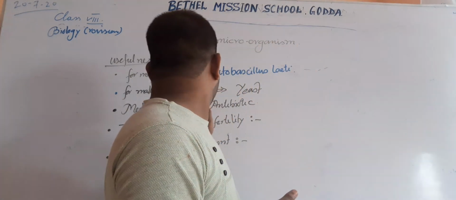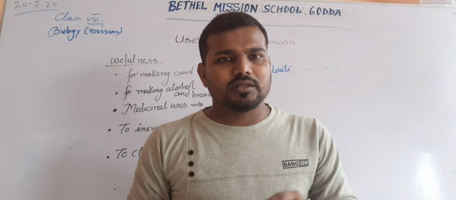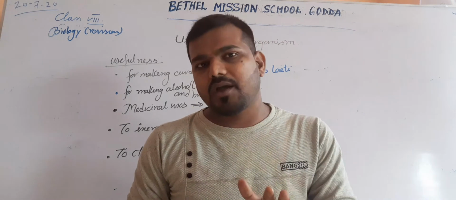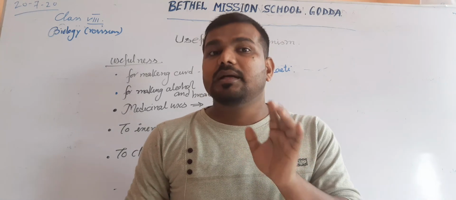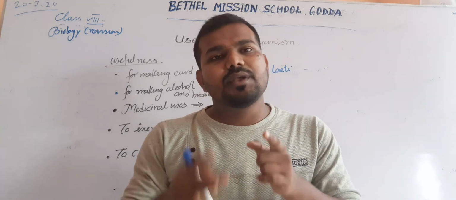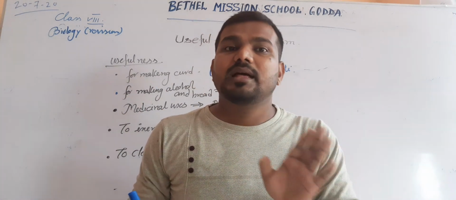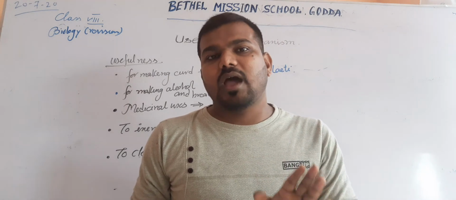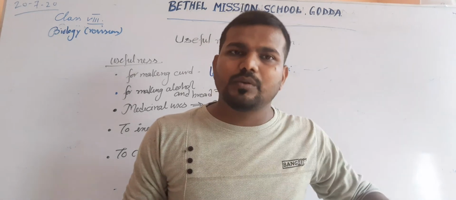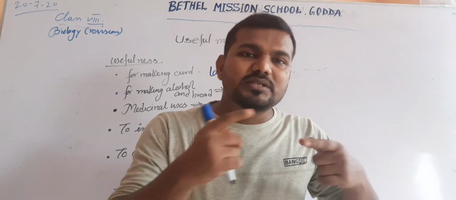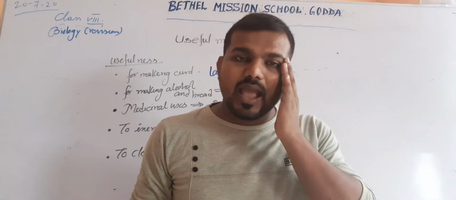The third one is for medicinal use. Medicine in this case is primarily known as antibiotics. Useful fungi and bacteria produce some substances which can inhibit the growth of other harmful fungi or harmful bacteria. They are termed antibiotics. So an antibiotic is a special type of drug or medicine, extracted from some useful fungi or bacteria, which can inhibit the growth of harmful fungi or bacteria.